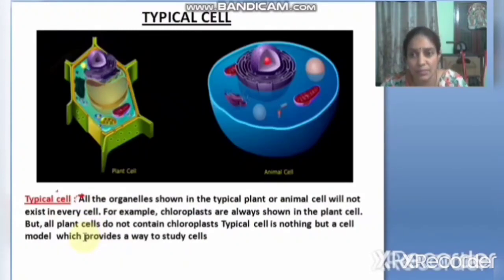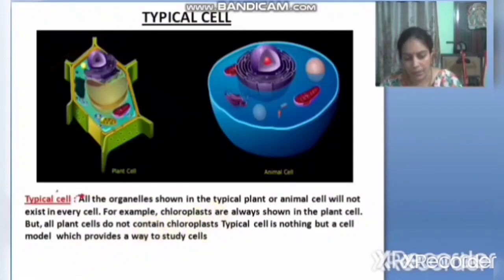Of course, the plant is made up of cells. There are different types of cells in the plant. Like that, in animals also, there are different types of cells. For example, our skin is made up of epithelial cells, our bones are made up of bone cells. Chloroplasts are always shown in the plant cell. It is nothing but a cell model, a model of a cell, which provides a way to study cells. For our easy study, all the cell organelles are embedded in a single cell. That is nothing but a typical cell. This is very important, children, to understand the typical cell.